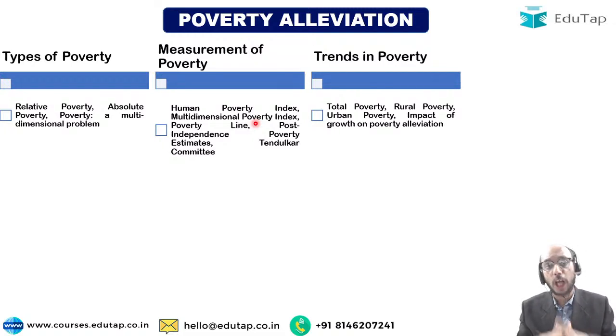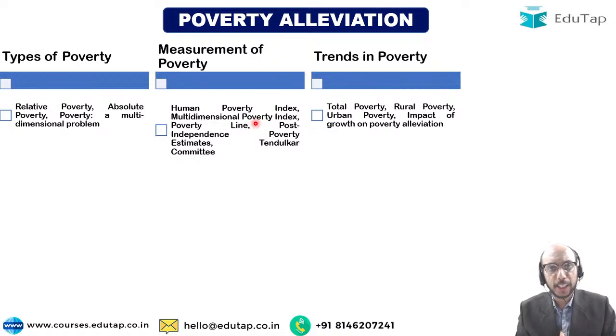How much was total poverty in India at the time of independence? That statistic should be known to us. To what extent have we been able to reduce it? To what extent have we been able to reduce rural poverty? To what extent have we been able to reduce urban poverty, right? And what has been the impact of growth on poverty alleviation?